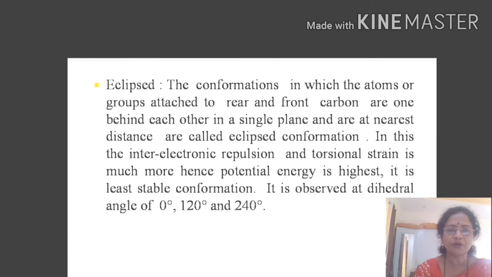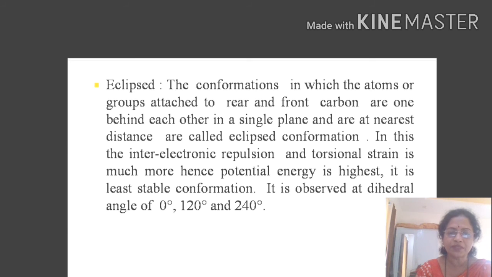First, we will see about the eclipsed conformations. In eclipsed conformations, the rear and front carbon atoms are exactly one behind the other, and all the atoms attached to these rear and front carbon atoms are at nearest distance and are called eclipsed conformations.